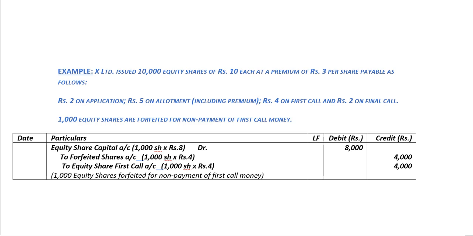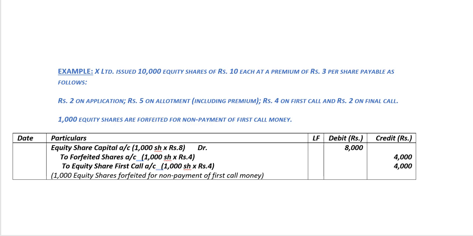Let's understand this case where the premium is received with the help of an example. Let's say X Limited issued 10,000 equity shares of rupees 10 each at a premium of rupees 3 per share payable as follows. Rupees 2 on application, rupees 5 on allotment including the premium, rupees 4 on first call, and rupees 2 on final call. 1,000 equity shares are forfeited for the non-payment of first call money.